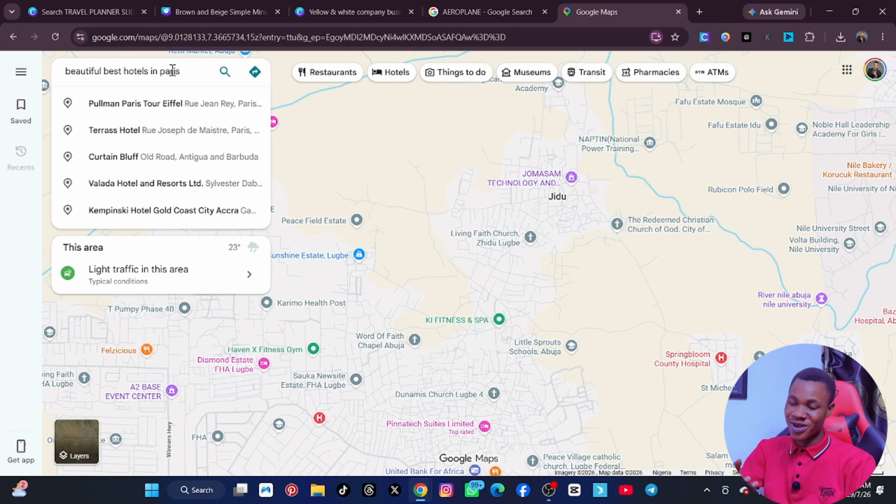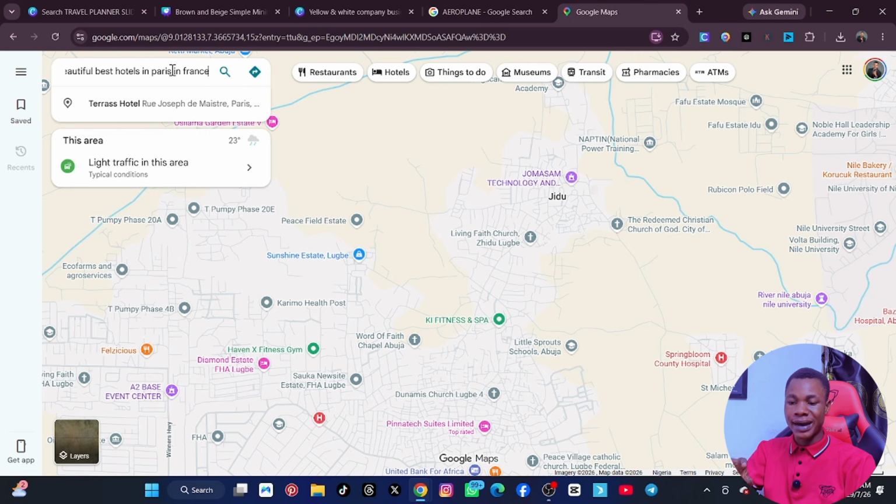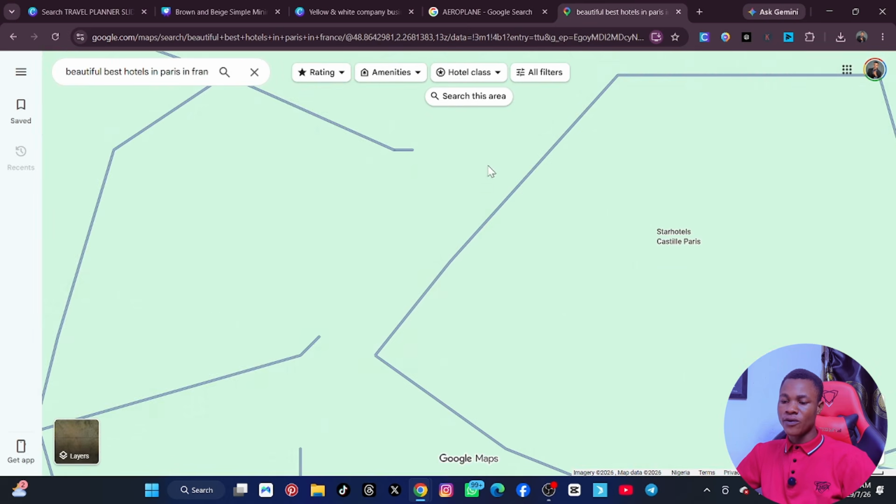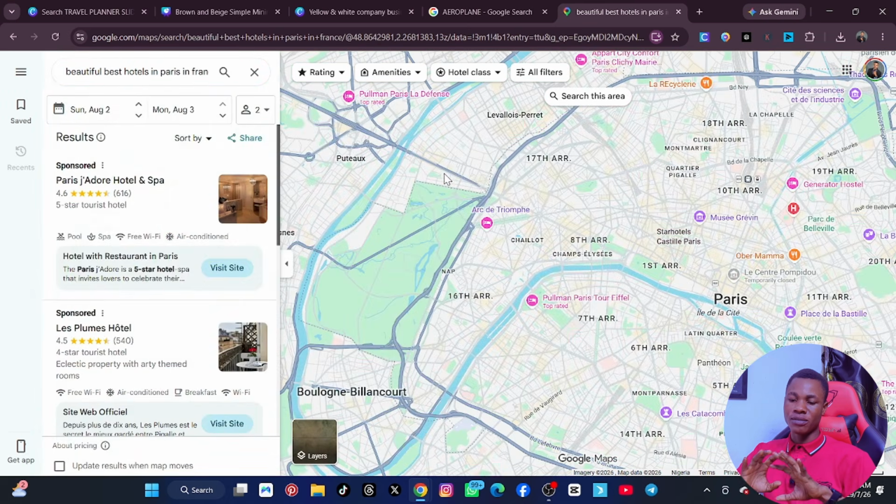It's the only city I know in France, but as a football fan, I know that there are places like Nice and other ones. But let me choose Paris. So I say Paris in France. I just do best hotels in Paris, France, click enter, and it's going to figure out all the information.